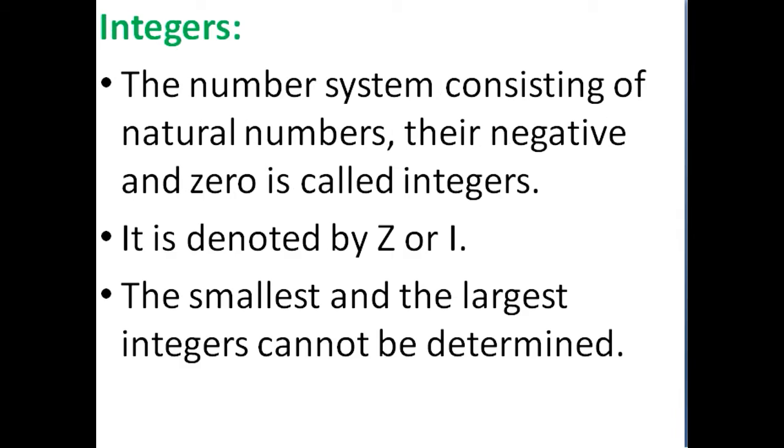Whole numbers start with 0 and end with infinity. Integers are whole numbers without fractions. If you have any such number, that is an integer. So it will start with minus infinity till minus 1, and 0, then from plus 1 to infinity. So everything from negative to positive is in integers.